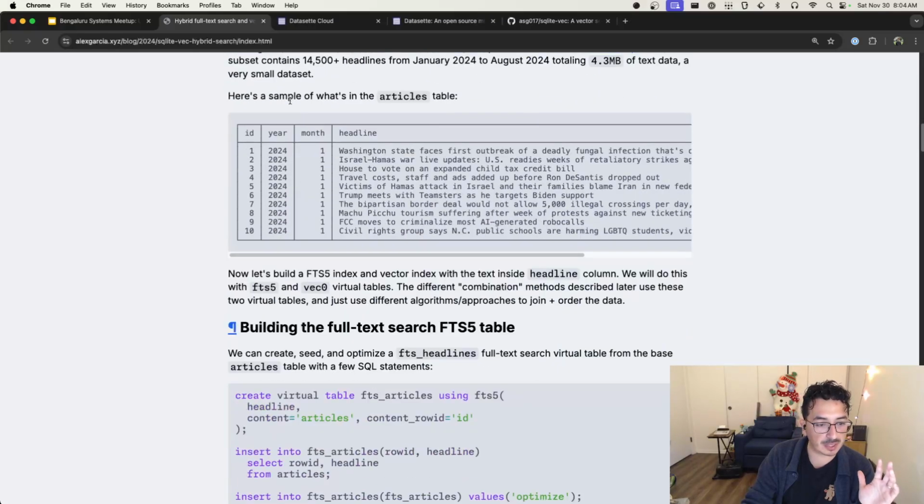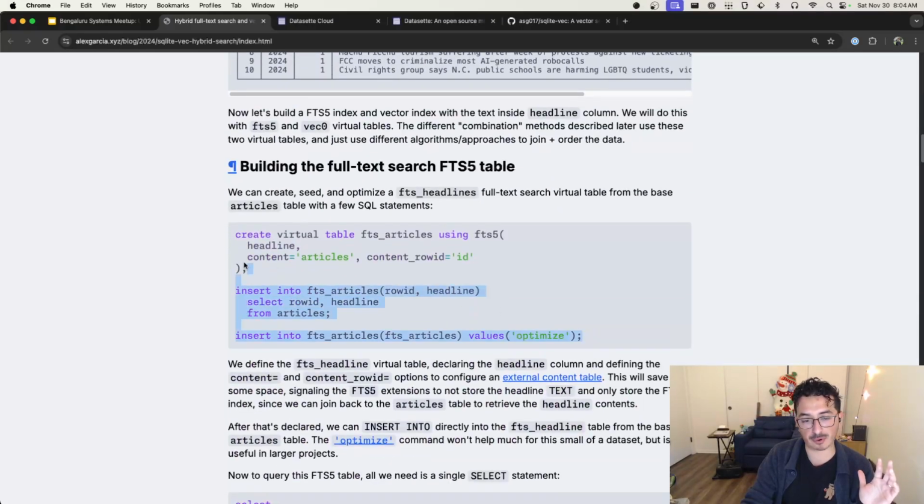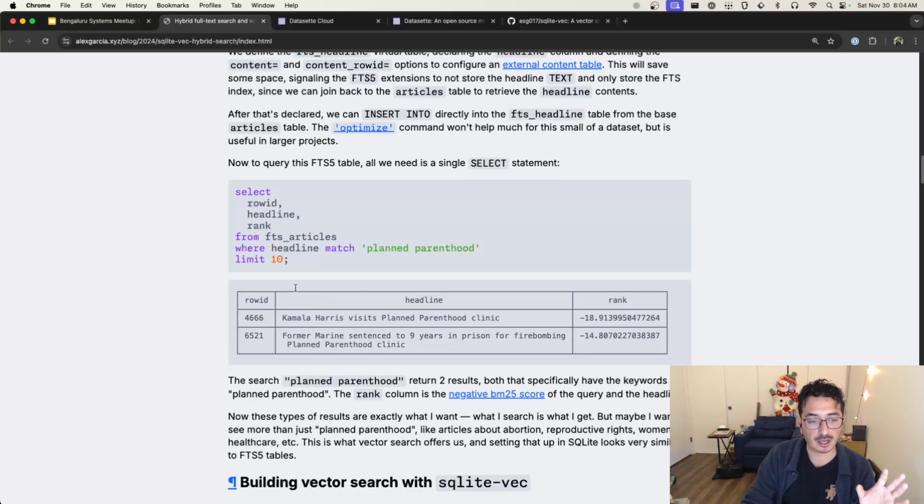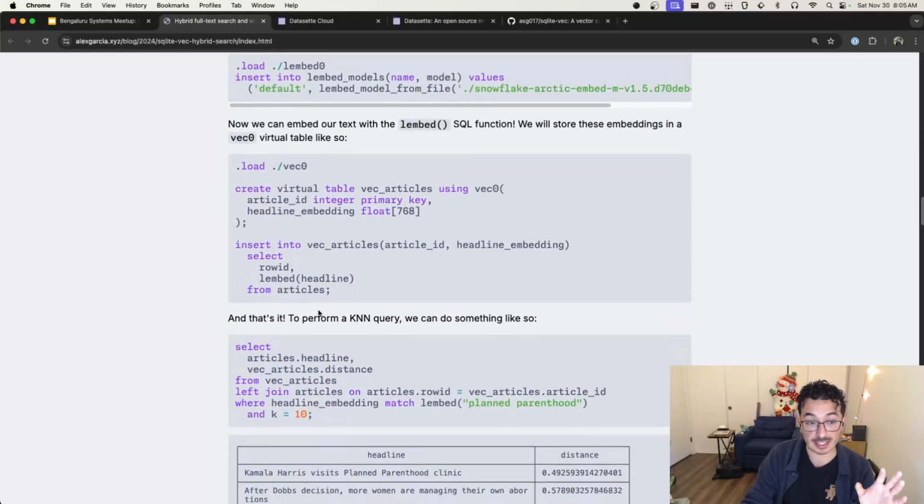So what we do in this example is create a full text search index using SQLite. There's a built-in FTS5 extension that I really love, and that works very, very well for full text search. That's keyword exact searches. You create that using a create virtual table statement, very similar to sqlite-vec. You configure sqlite-vec in the same exact way that I showed before: create virtual table using vec0.